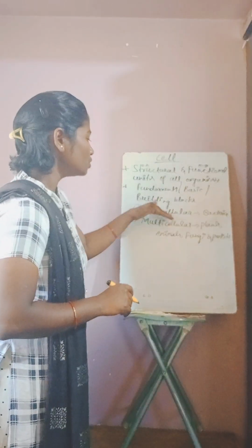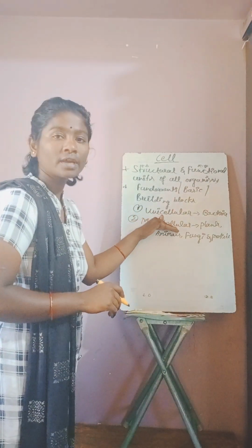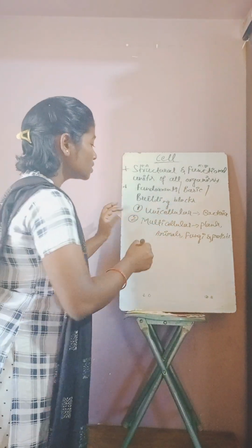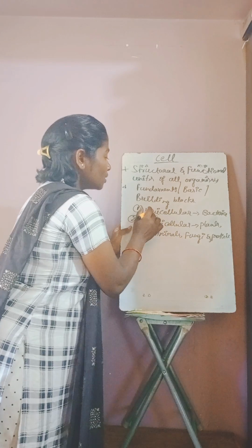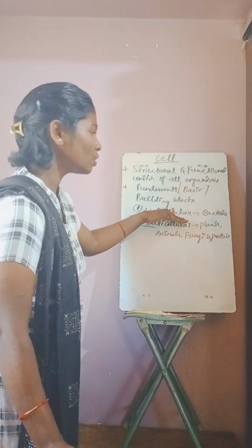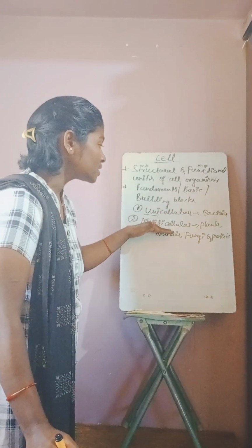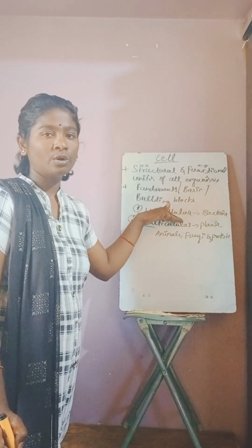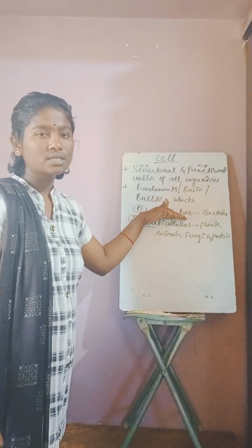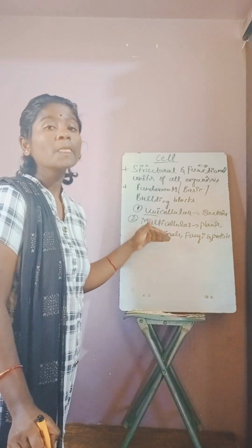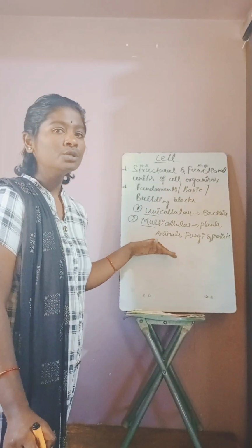Okay. So unicellular organisms and multicellular organisms completely differ from one another. One more point is that multicellular organisms evolved from unicellular organisms. I will discuss this concept later. Okay. Now we will see the types of organisms in the universe.